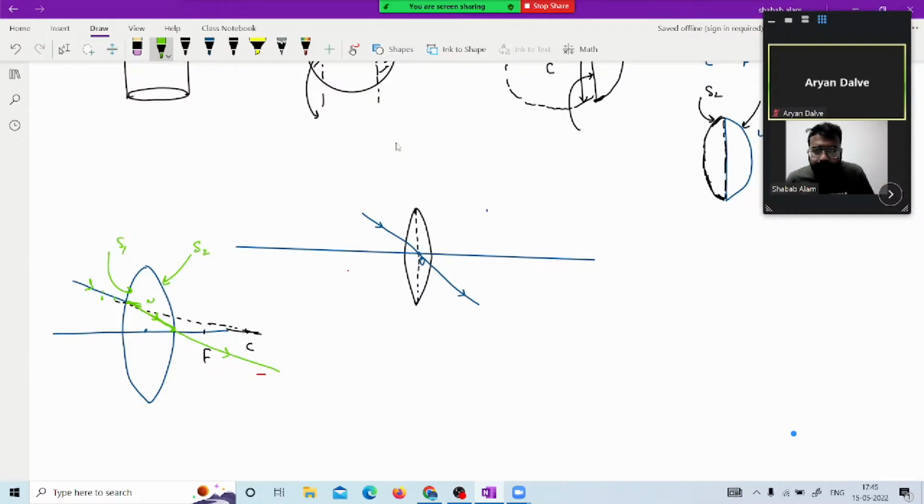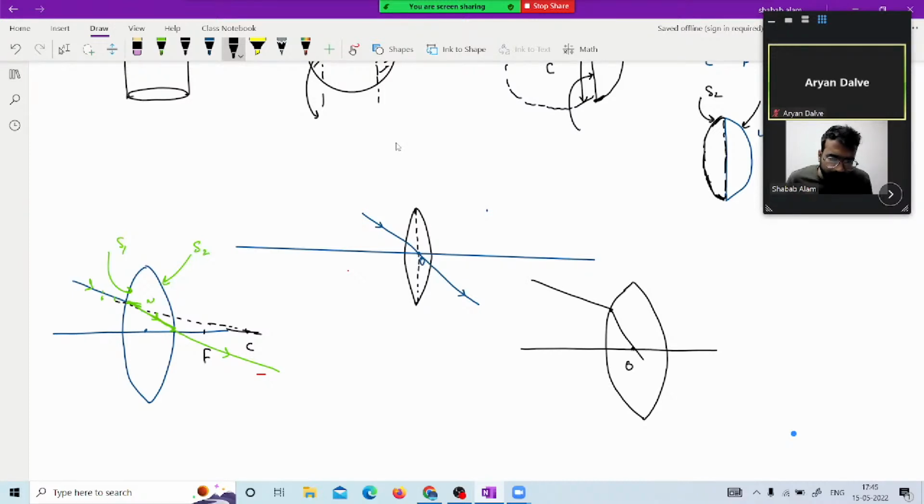Again, I'm drawing that part in an enlarged pattern. If this is the optical center and this is the ray passing, this is actually the situation. I'm enlarging it, micro size, you can say. We are talking in very detail.